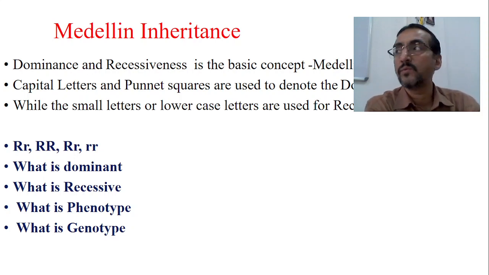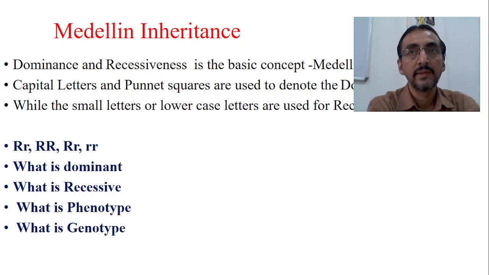Now the question comes, what is dominant? Suppose in the given allele, we know that there are two genes. Suppose I talk about chromosome number 14, and for example the gene number 315.